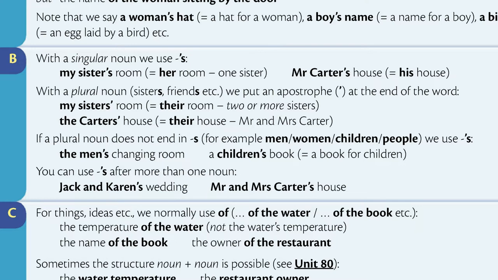If a plural noun does not end in S, for example, men, women, children, people, we use apostrophe S. The men's changing room. A children's book means a book for children. You can use apostrophe S after more than one noun. Jack and Karen's wedding. Mr. and Mrs. Carter's house.